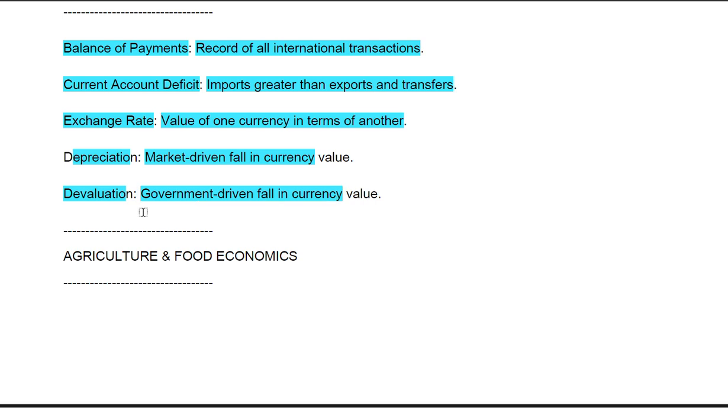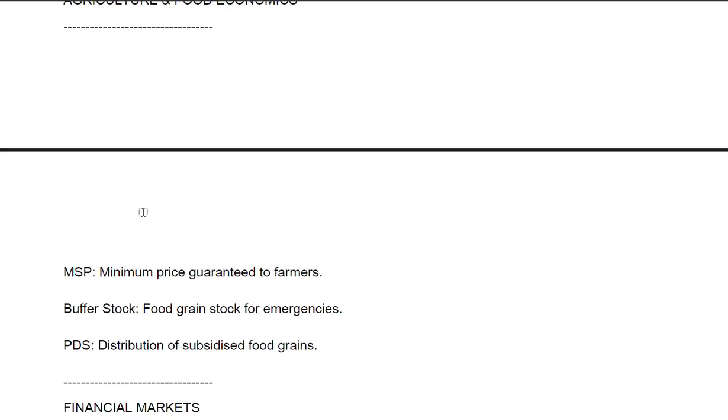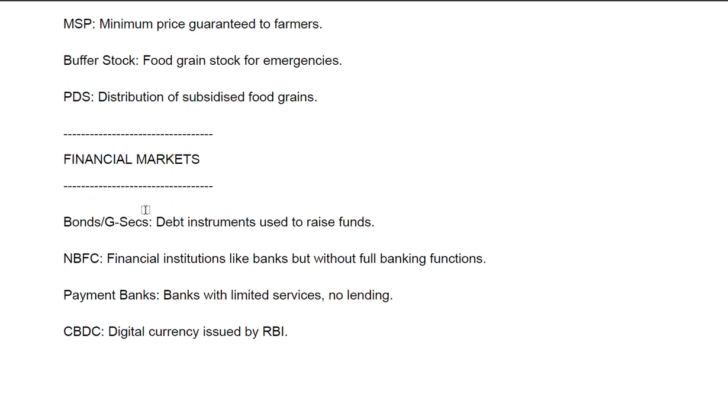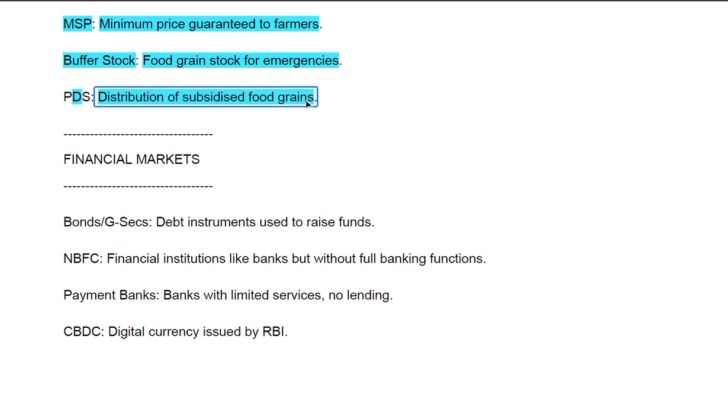Now another major theme is agriculture and food economics. Then we have MSP, the minimum price guaranteed to farmers, basically extended by the government. Then buffer stock, food grain stock for emergencies. Then we have PDS, public distribution system, the distribution of subsidized food grains.